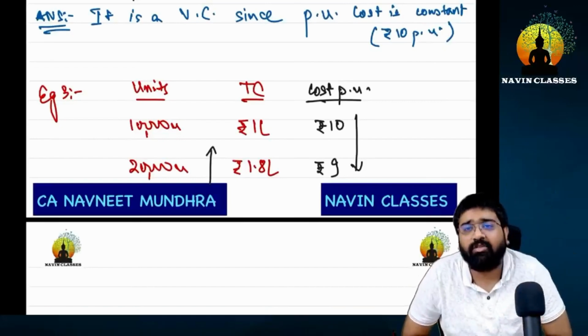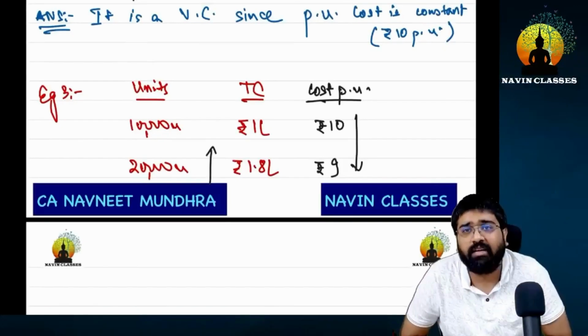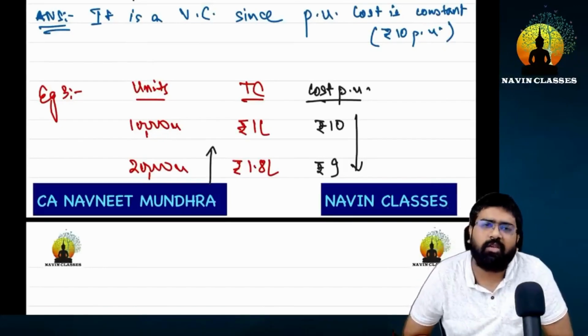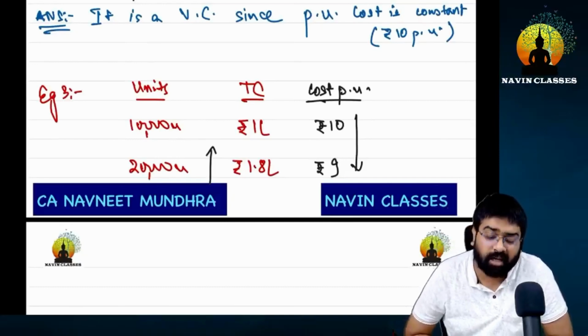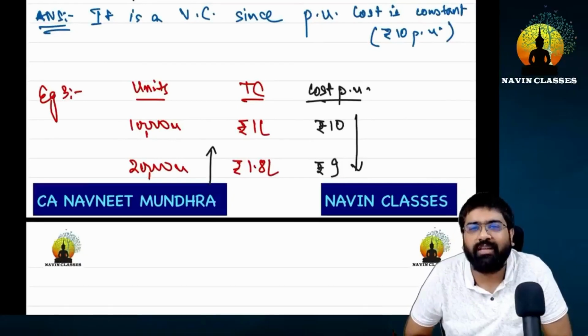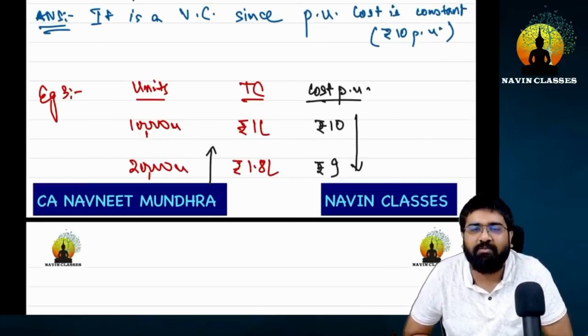The one pattern which we saw in the fixed cost was this: as the units increase, per unit cost will fall, and that's happening here, right? And with variable cost, we saw that as the units increase, the total cost will also increase. So that's also happening. So see, don't you think this acts like someone with a two-faced personality? It is changing its form, its color, and its appearance.